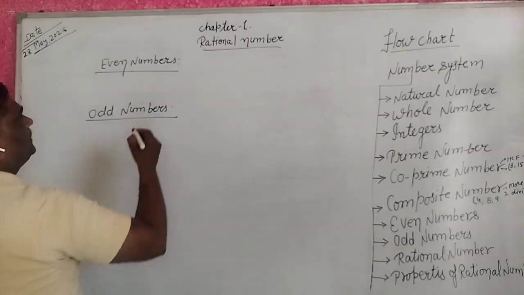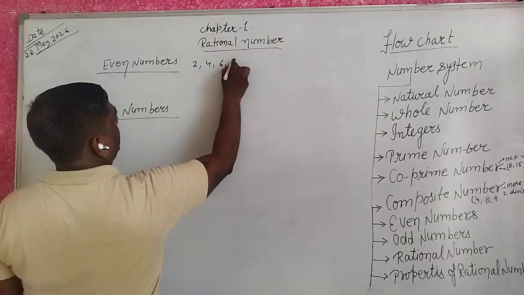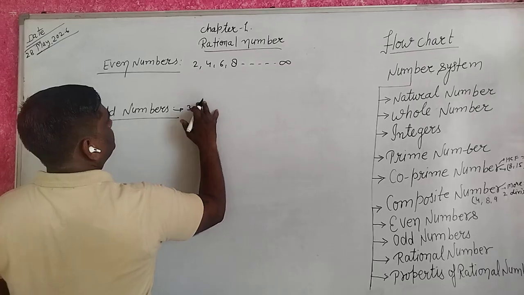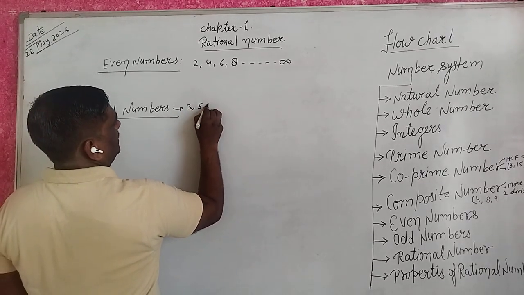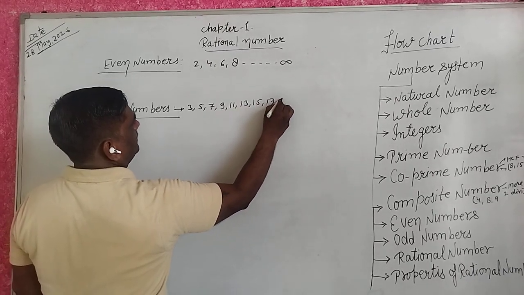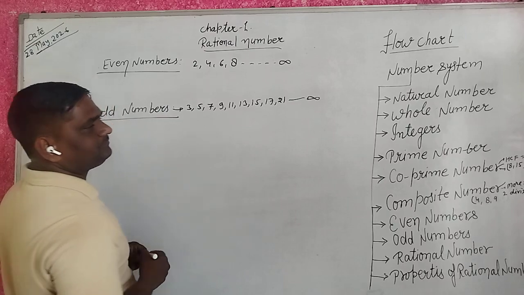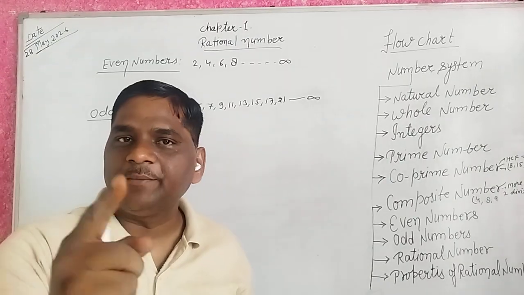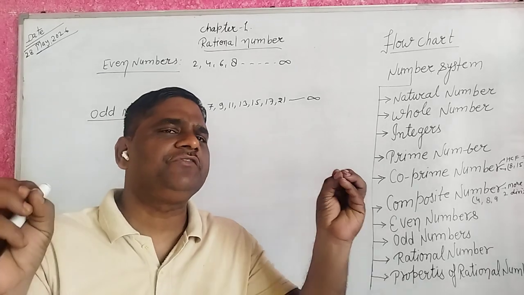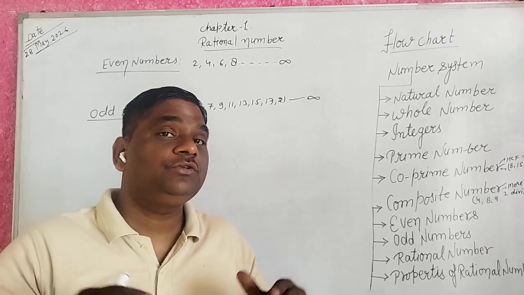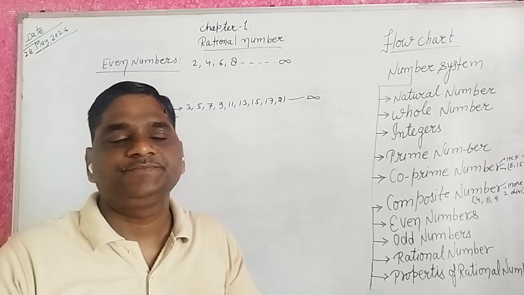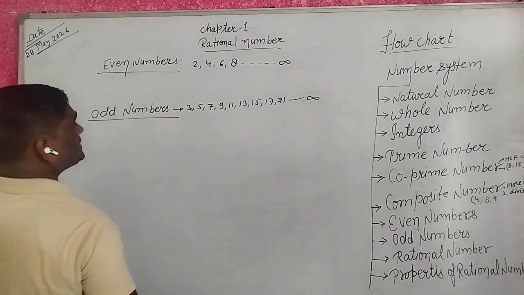So we write here 2, 4, 6, 8, etc., infinite. 3, 5, 7, 9, 11, 13, 15, 17, 21, etc. Do you understand? Odd number and prime number, we know that. So your memory is clear about number systems. Okay guys, next.